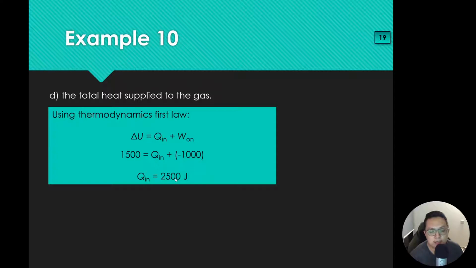You realize that in this system, your gas is doing positive work on the atmosphere, so it's losing energy. So if you don't supply heat into the system, your gas will definitely become cooler. So this is what you have.